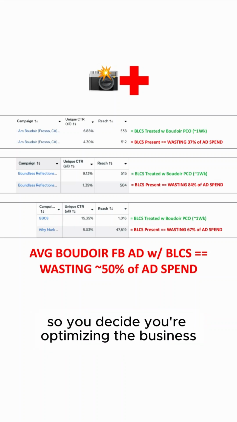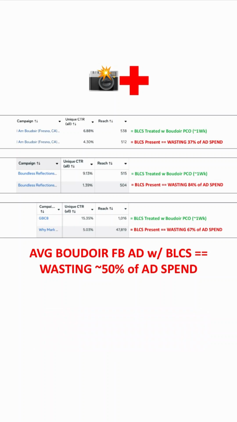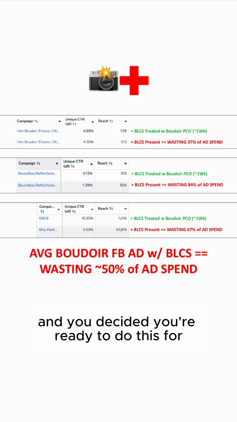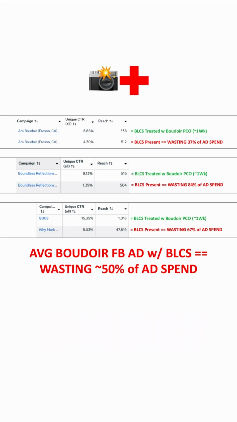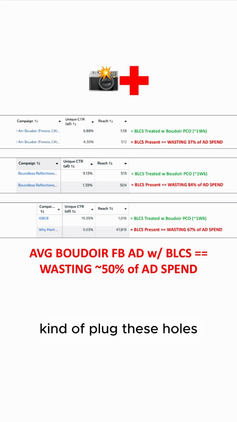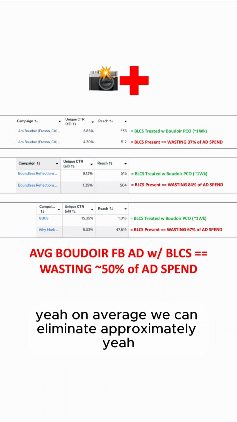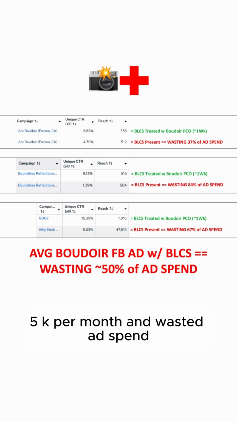So you decide you're optimizing the business, pulling profit out of other parts of the business, and you decide you're ready to do this for the Facebook ads part of your boudoir photography business, plug these holes, plug these leaks, and you're seeing that on average, we can eliminate approximately 5K per month in wasted ad spend.